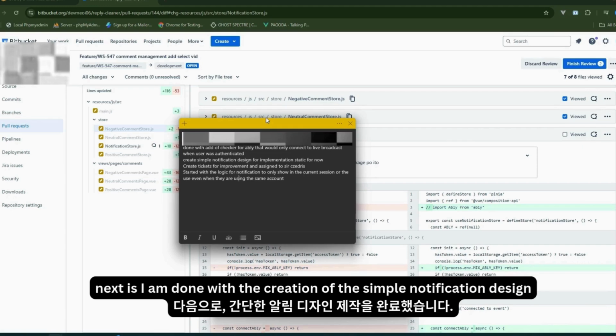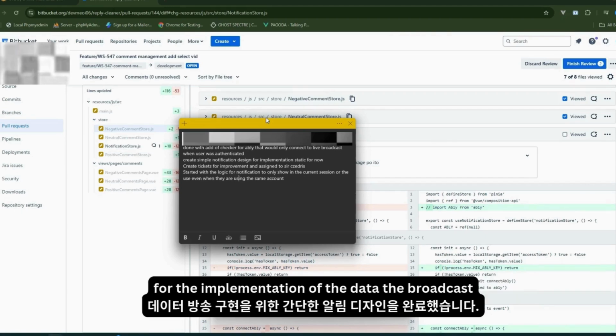Next, I am done with the creation of the simple notification design for the implementation of the data broadcast.